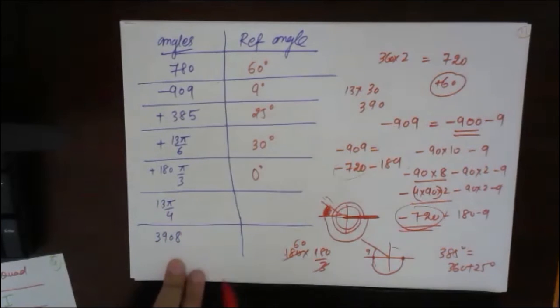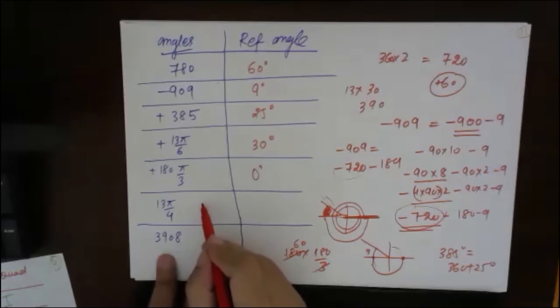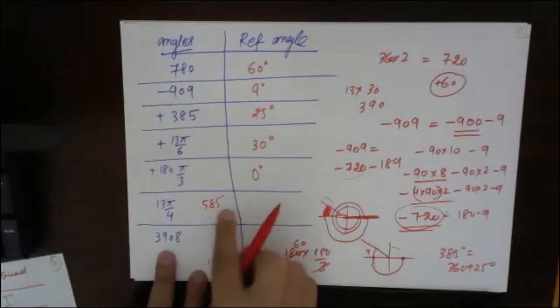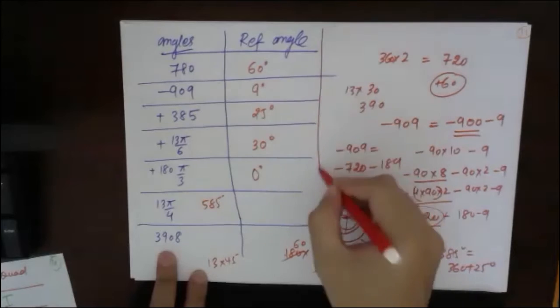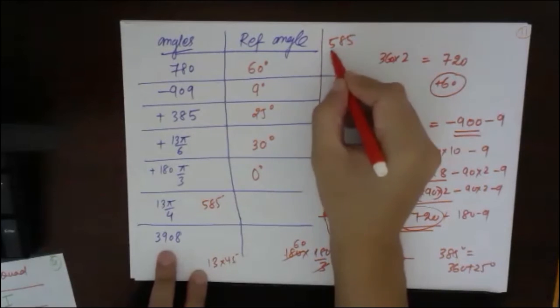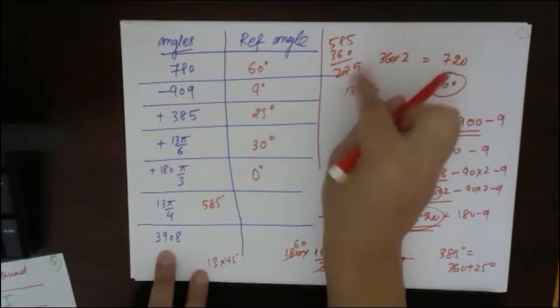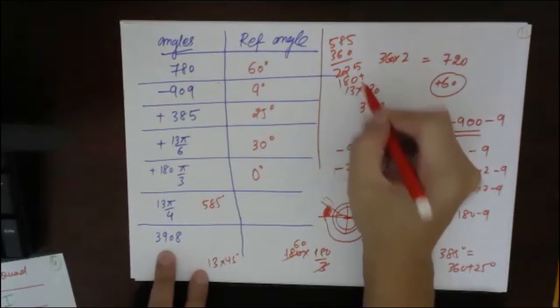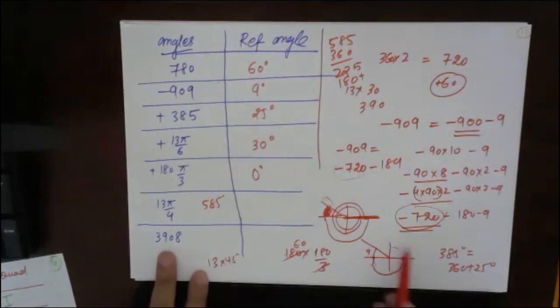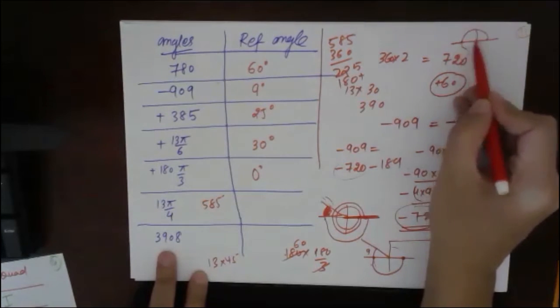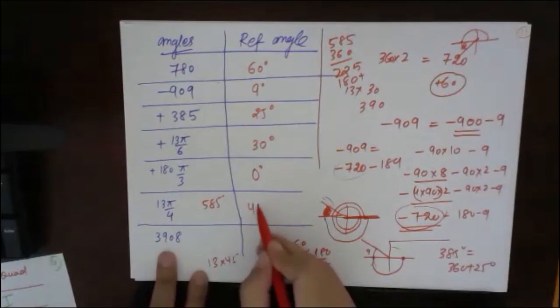13 pi by 4. 13 into 45 gives 585 degrees. We can write 585 as 360 plus something. 585 minus 360 is 225. 225 means 180 plus 45. So it is 360 plus 180 plus 45, and the angle here is 45. So the reference angle will be 45.